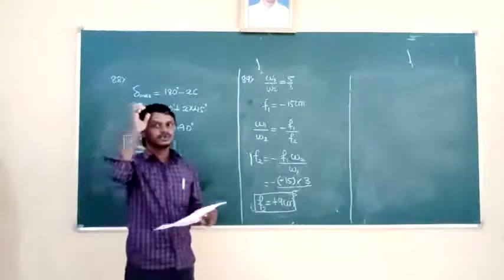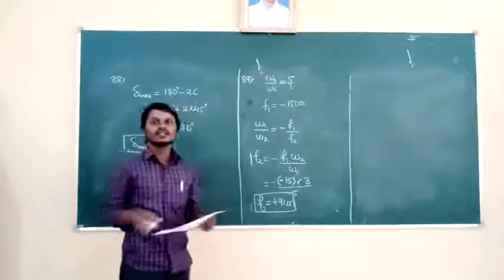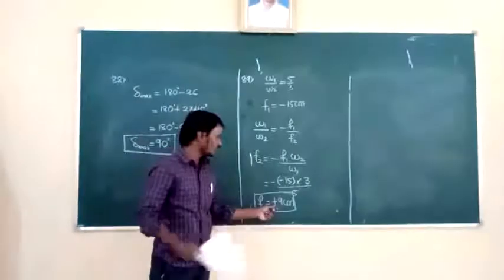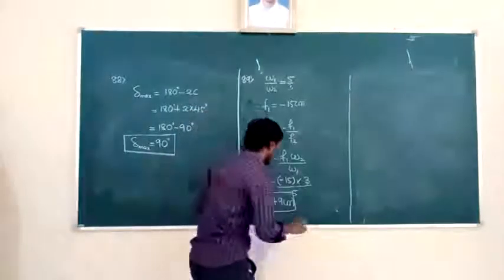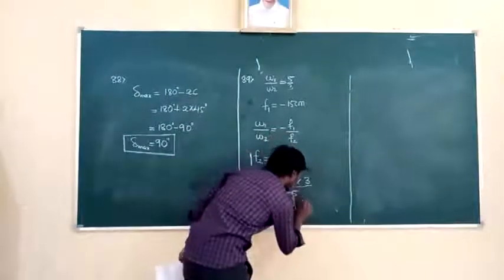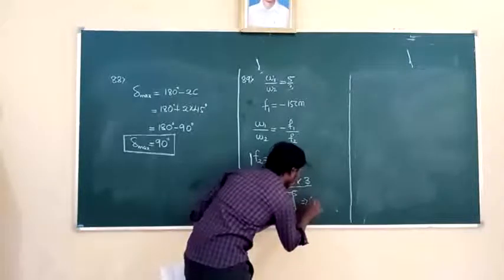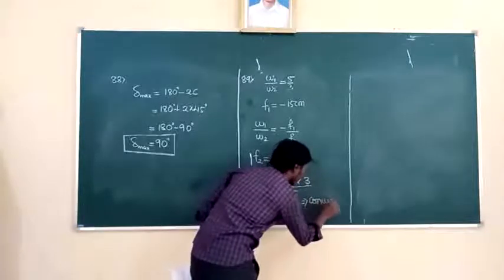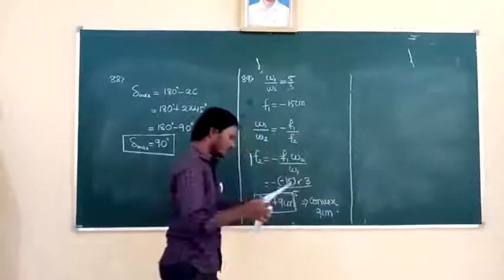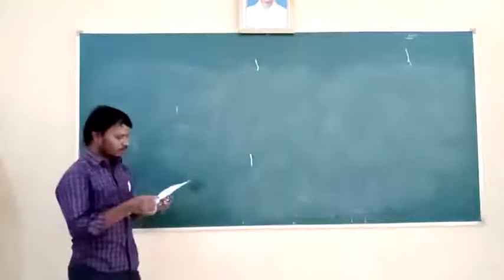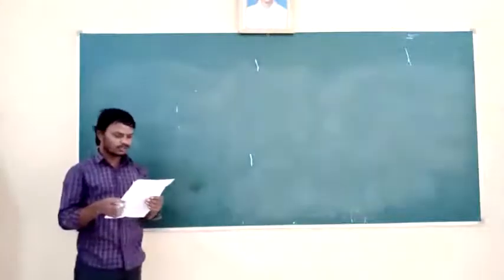Which is the right option here? Convex and 9 centimeter. Why is it convex here? You got the focal length is positive. Okay. So what is the answer here? The answer is convex. The nature is convex and its focal length is how much? 9 centimeter.